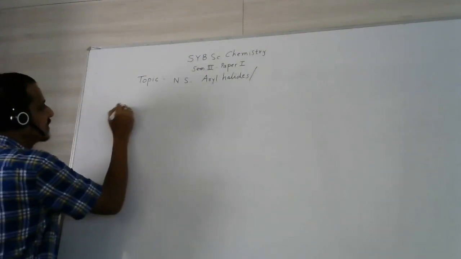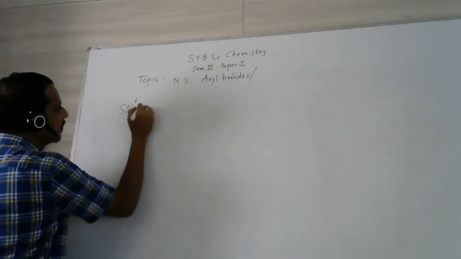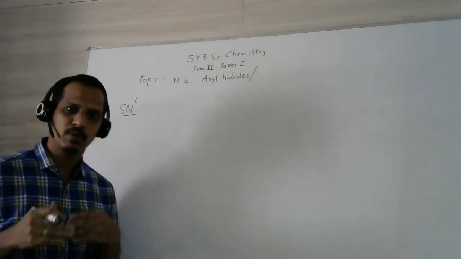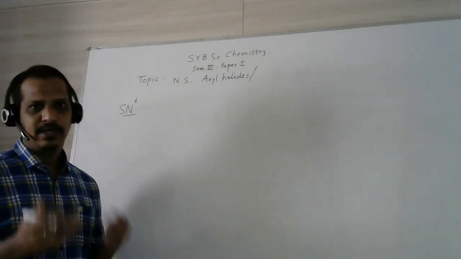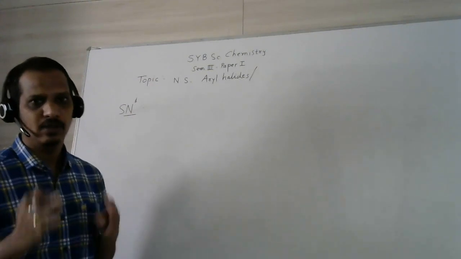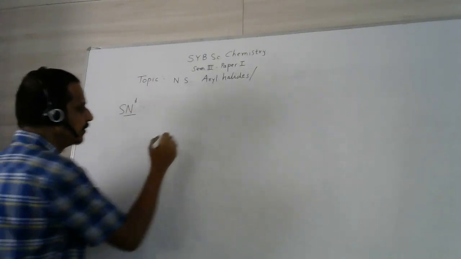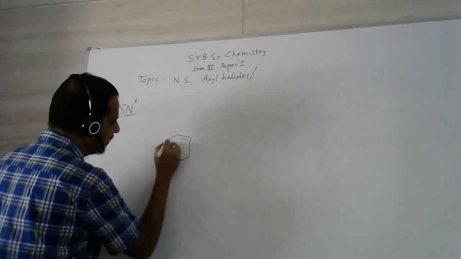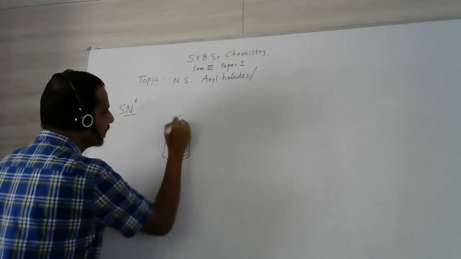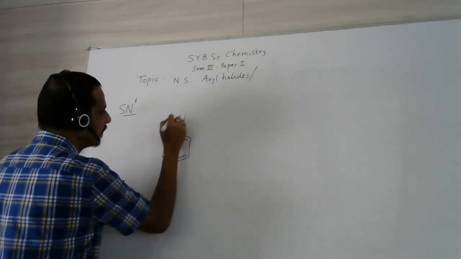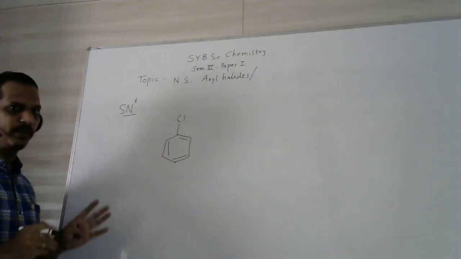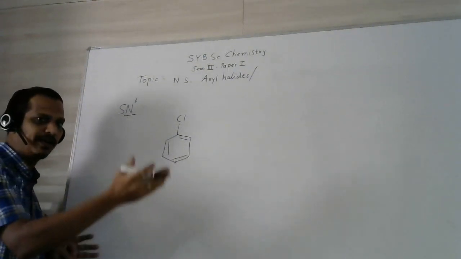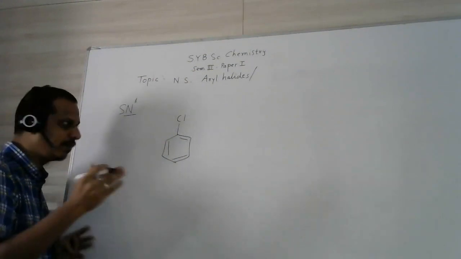Now in the SN1 reaction, we have studied it is a two-step reaction where there is a formation of the carbocation, and the second step is the nucleophilic attack on that carbocation. Now just see the structure of chlorobenzene. If chlorobenzene shows SN1 reaction, it should dissociate to form a phenyl cation and chloride ion, Cl minus.